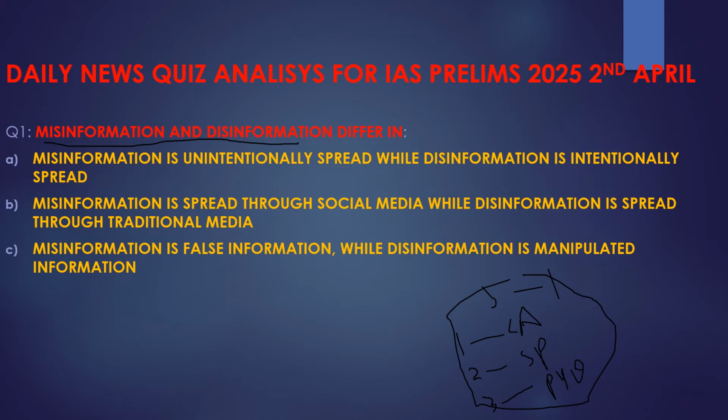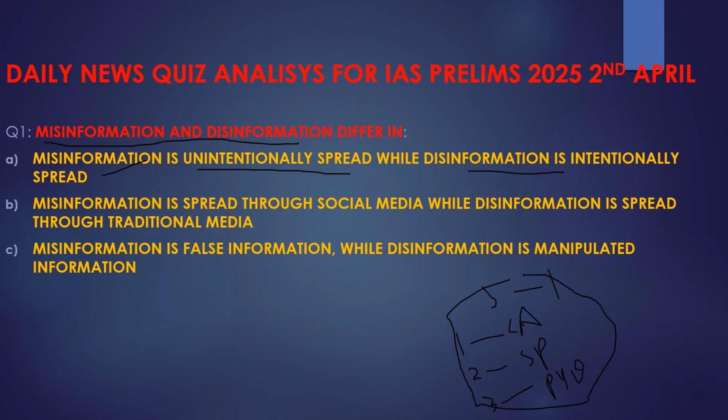The question says misinformation and disinformation differ in how they differ. First statement, misinformation is unintentionally spread while disinformation is intentionally spread. Basically both are false information, and one is spread unintentionally, that is misinformation, and disinformation is spread intentionally with the intention that it will create harm in this society, it will create issues in this society. So that is exactly the difference between misinformation and disinformation.